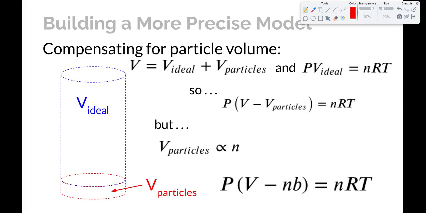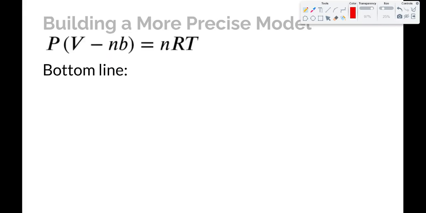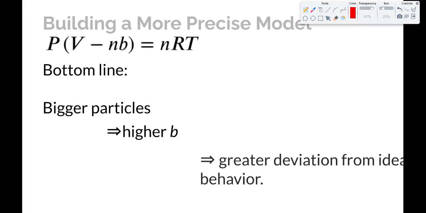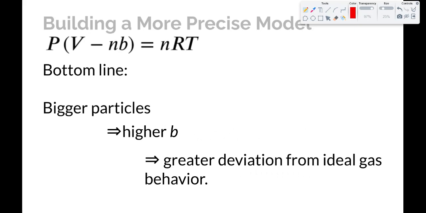And of course, this is going to be a bigger deviation if those particles are larger. So bigger particles are going to have bigger b values. So the bottom line is, bigger particles are going to result in a higher value of b, which means a bigger deviation from ideal gas behavior.